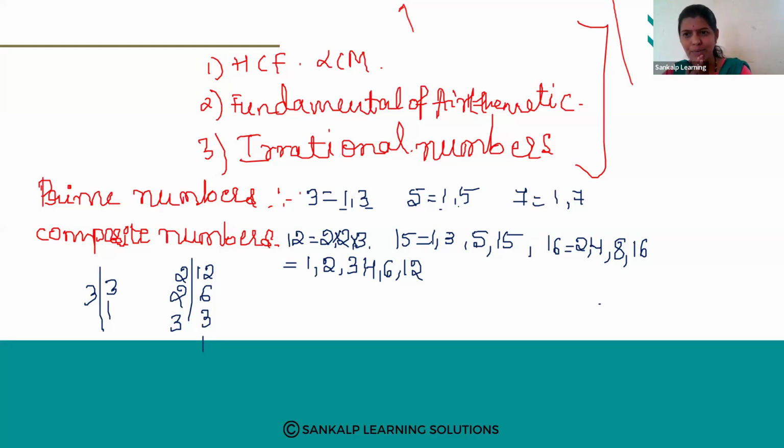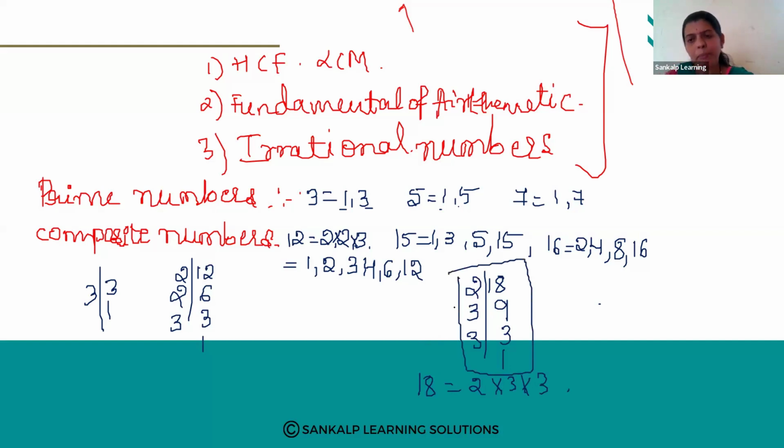What do you mean by prime factorization method? See, for example, if I take 18, and do it by the prime factorization method, 2 9s are 18, next 9 will not come in the table of 2, so 3 3s are 9, 3 1s are 3. Therefore 18's factors are 2 and 3 and 3, right? So 2 into 3 into 3. This we call the prime factorization method. So this is also very, very important in this chapter.